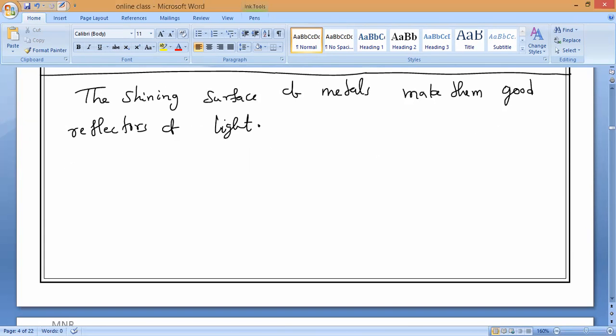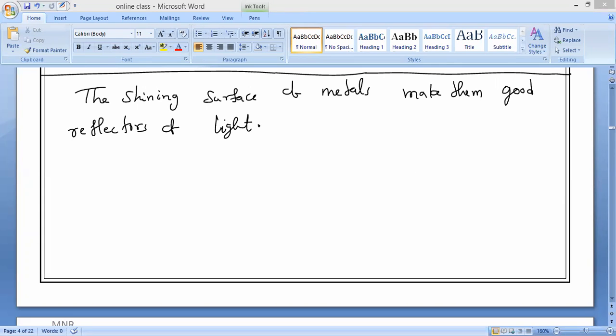So, which is the best reflector of light? Anybody can guess? I'm expecting from Metals-3 or Harini. Which is the best or excellent reflector of light? Gold? Anyone? Silver.